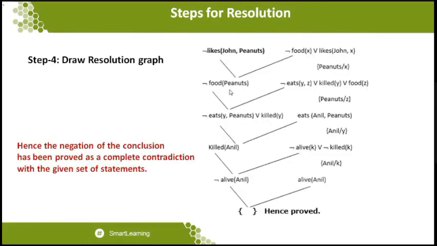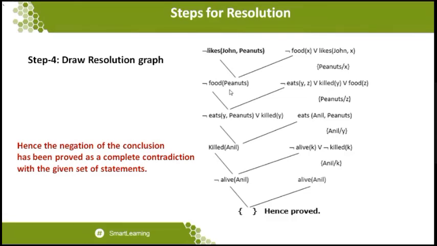Not of food of peanut. This is the statement that we will get over here. This is the statement available. Okay, so now you can see that not of likes of John comma peanuts. The next statement that you want to take is not of food of X or likes of John comma X. Here X will be replaced with the name of peanut. So the statement that we will make is not of food of peanuts or likes of John comma peanuts.